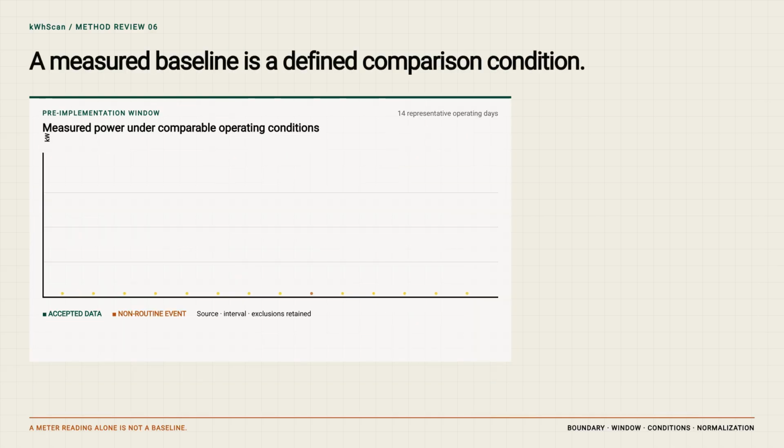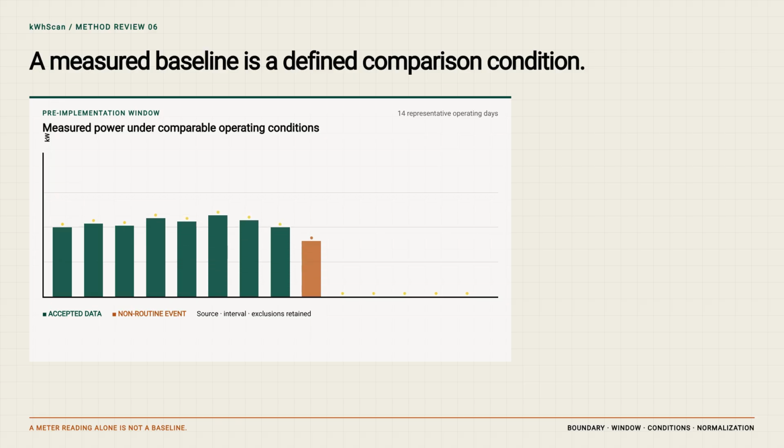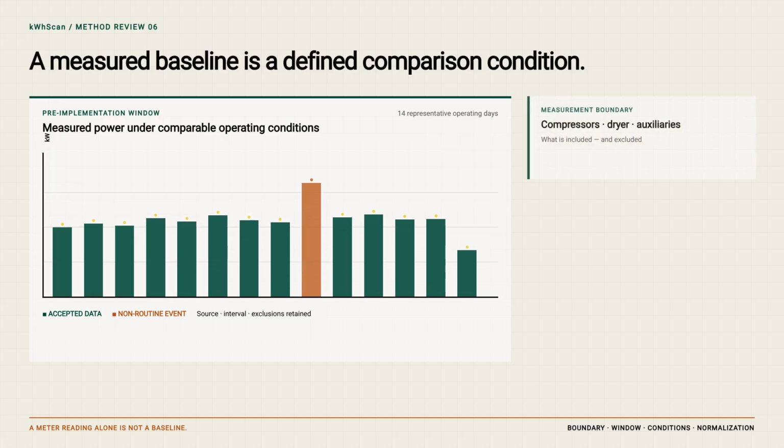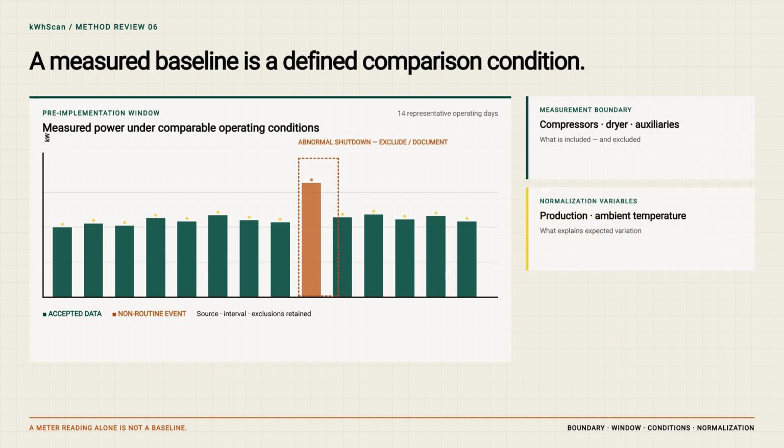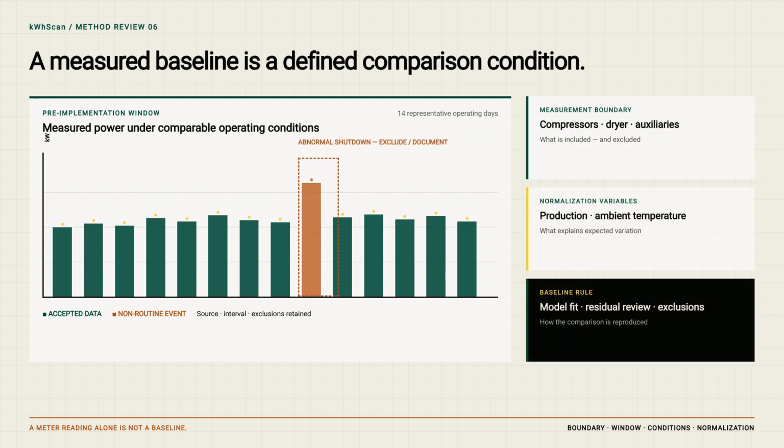A measured baseline is not just a folder of trend data. The project must define what is inside the measurement boundary, which period represents normal operation, how missing or abnormal data is treated, and which variables require adjustment. For compressed air, production level, operating mode, pressure set point, and shutdown periods may all matter. Once those conditions are documented, we can describe the baseline and the comparison method. But before implementation and post-period measurement, we still cannot claim verified savings.